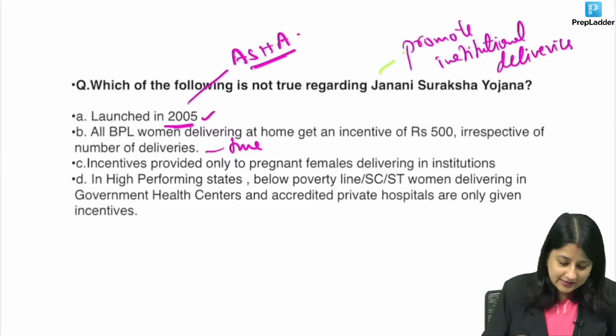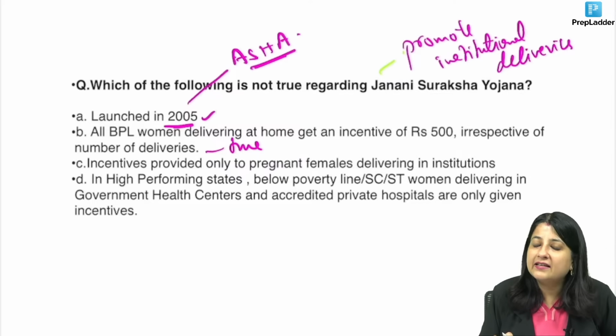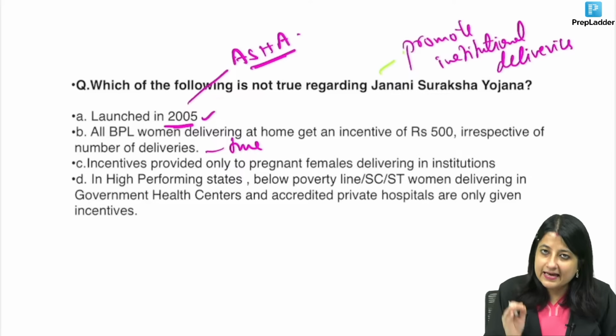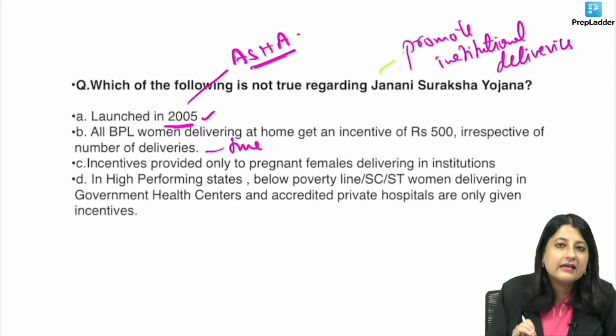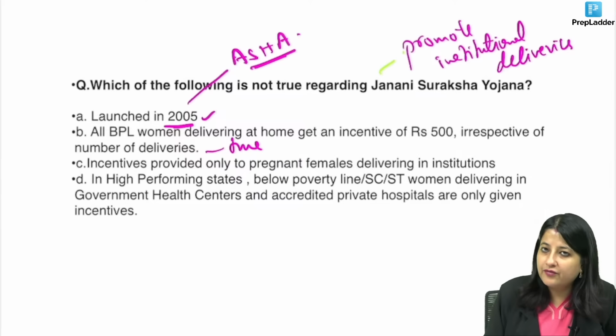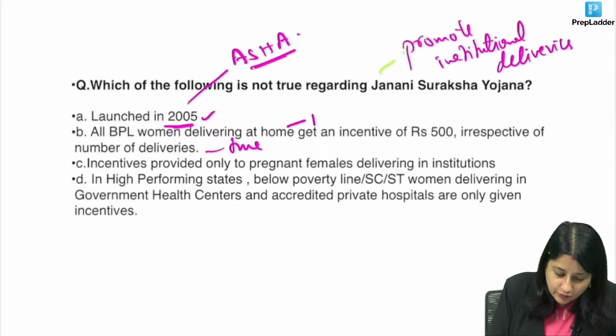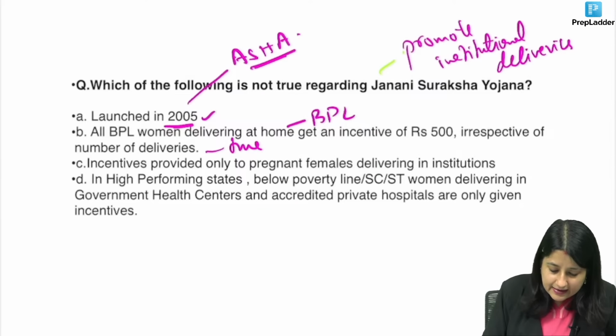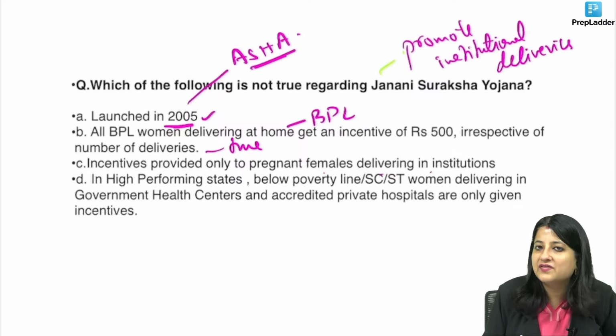Okay, now let's go back. Now guys, you might think that JSY is meant for promoting institutional delivery. Why would we give incentive in case of home delivery? Yes, if she doesn't agree, we are giving incentive in case of home delivery also, up to 500, but only to BPL women, not to everybody. Incentives are provided only to pregnant females delivering in institution.